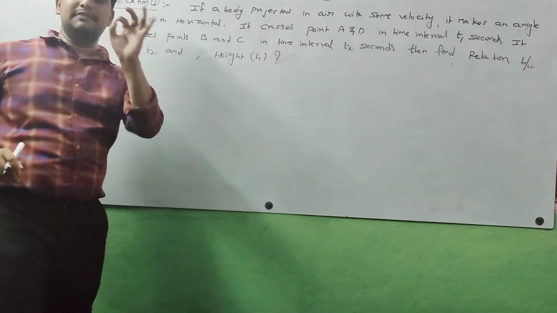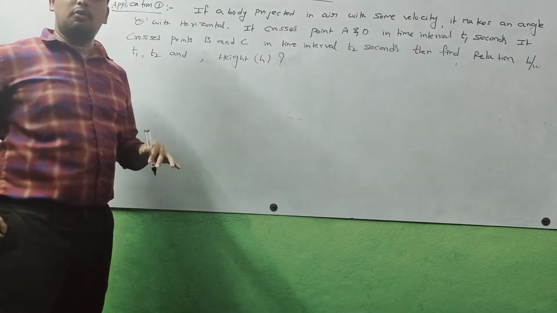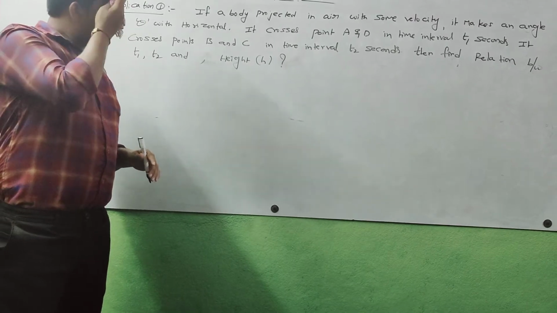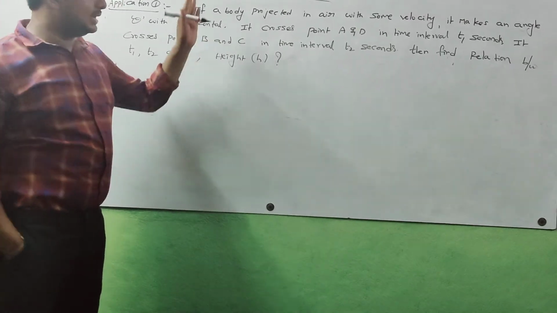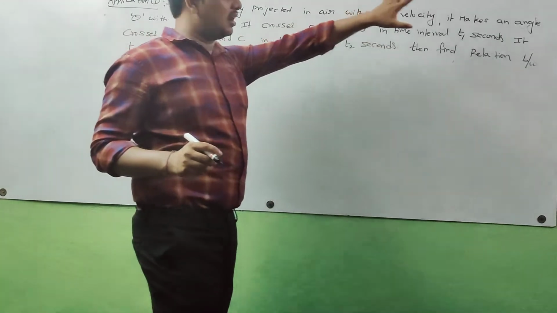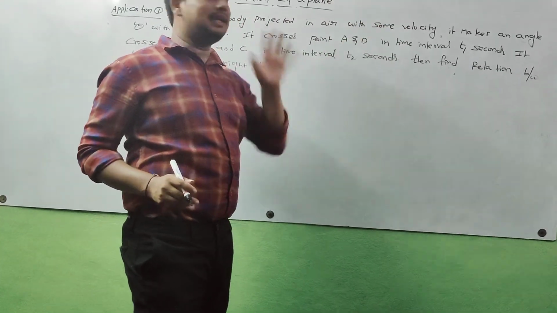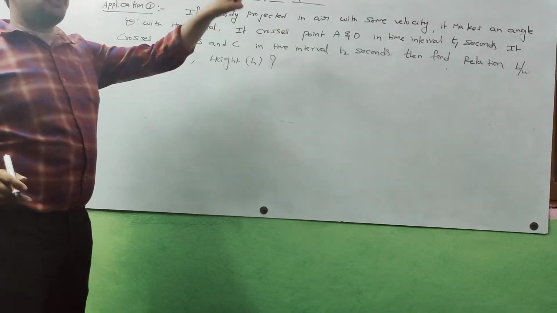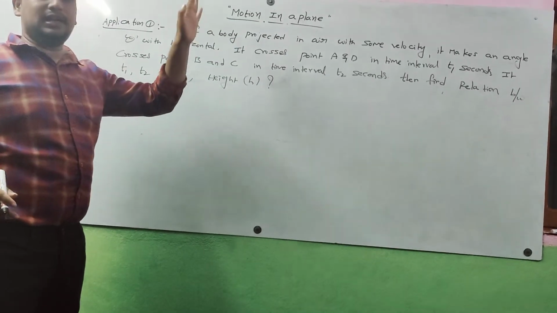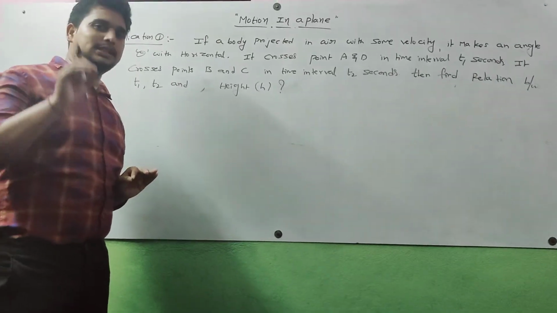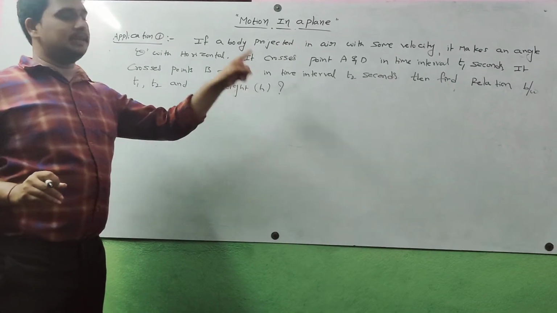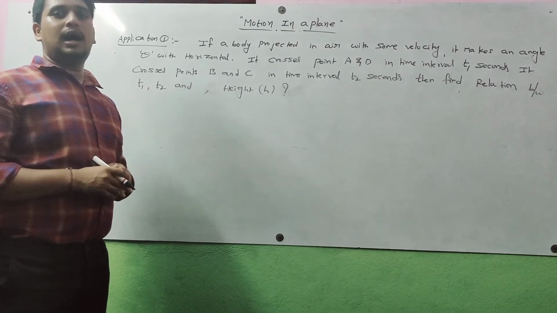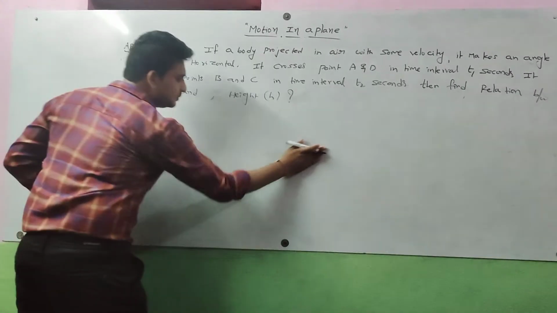So what is given in the question here? Observe carefully. If a body is projected in air with some velocity, it makes an angle theta with the horizontal. It crosses points A and D in time interval t1 seconds. It crosses points B and C in time interval t2 seconds. Find the relation between t1, t2 and height h. Observe carefully.